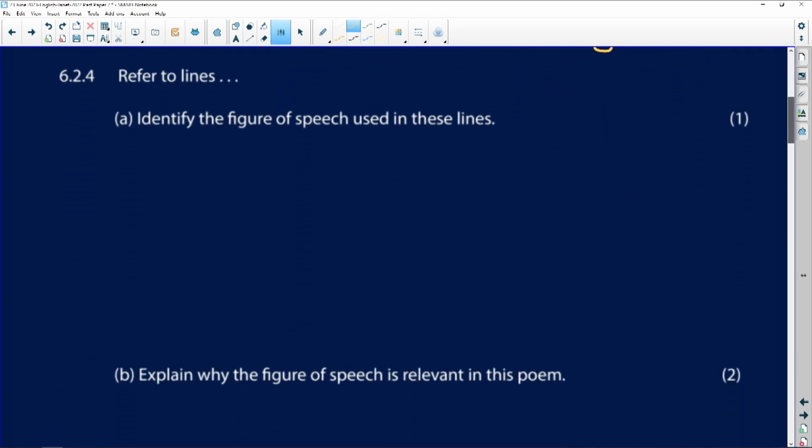Right, once again, a figure of speech, and explain why the figure of speech is relevant. So let's stick with Inversnaid, and let's look at horseback brown.